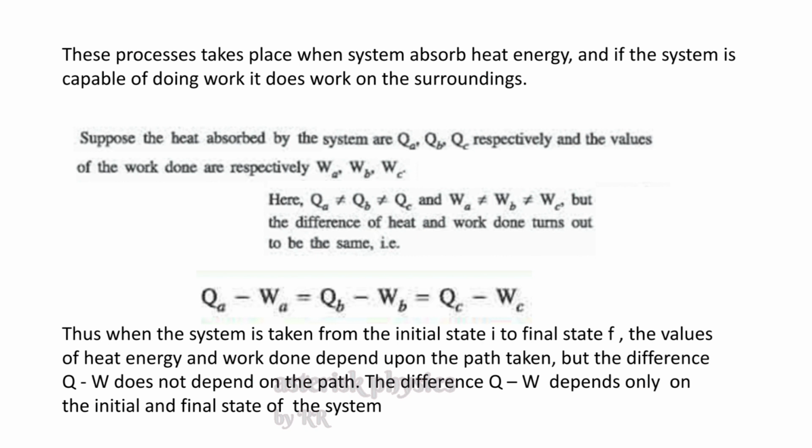So, the amount of energy absorbed, that is Q, and the work done, that is W, depend on path, so we call them process variables. They are not state variables. Whereas the difference Q minus W is a state variable, or can be called a state function.